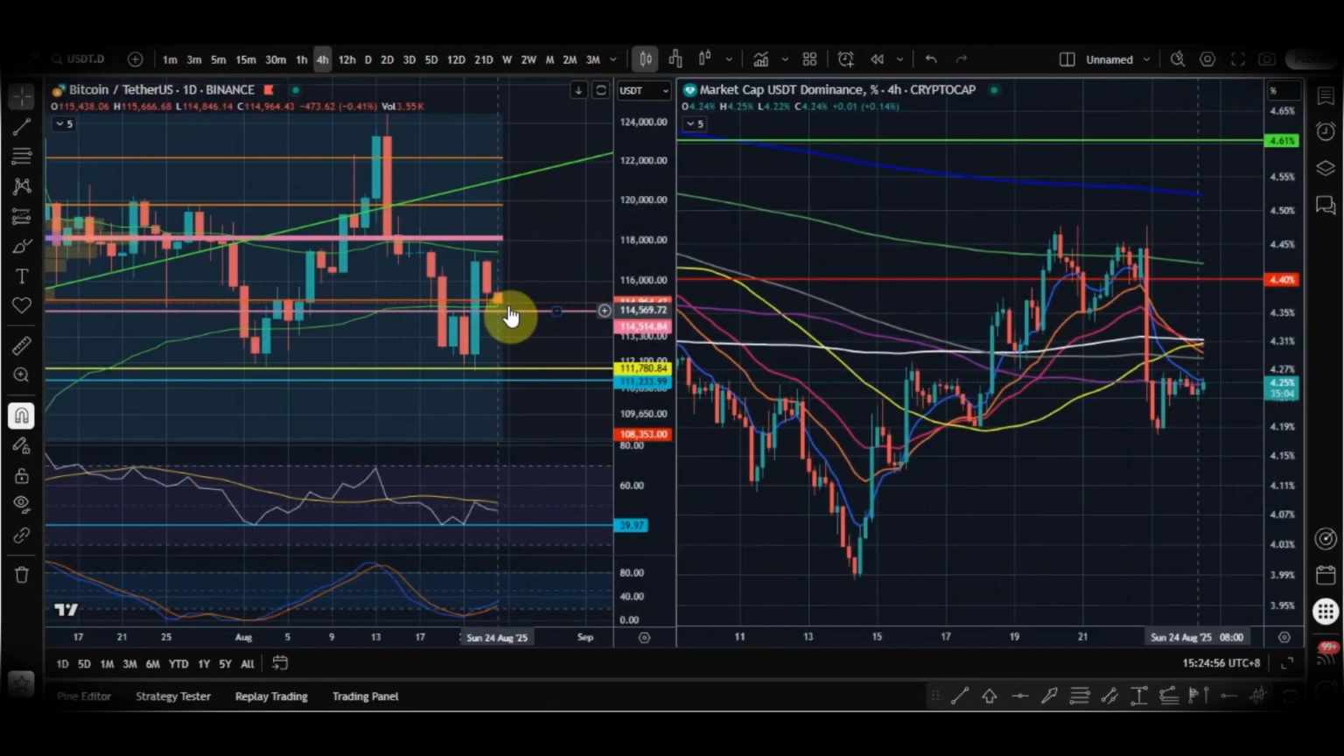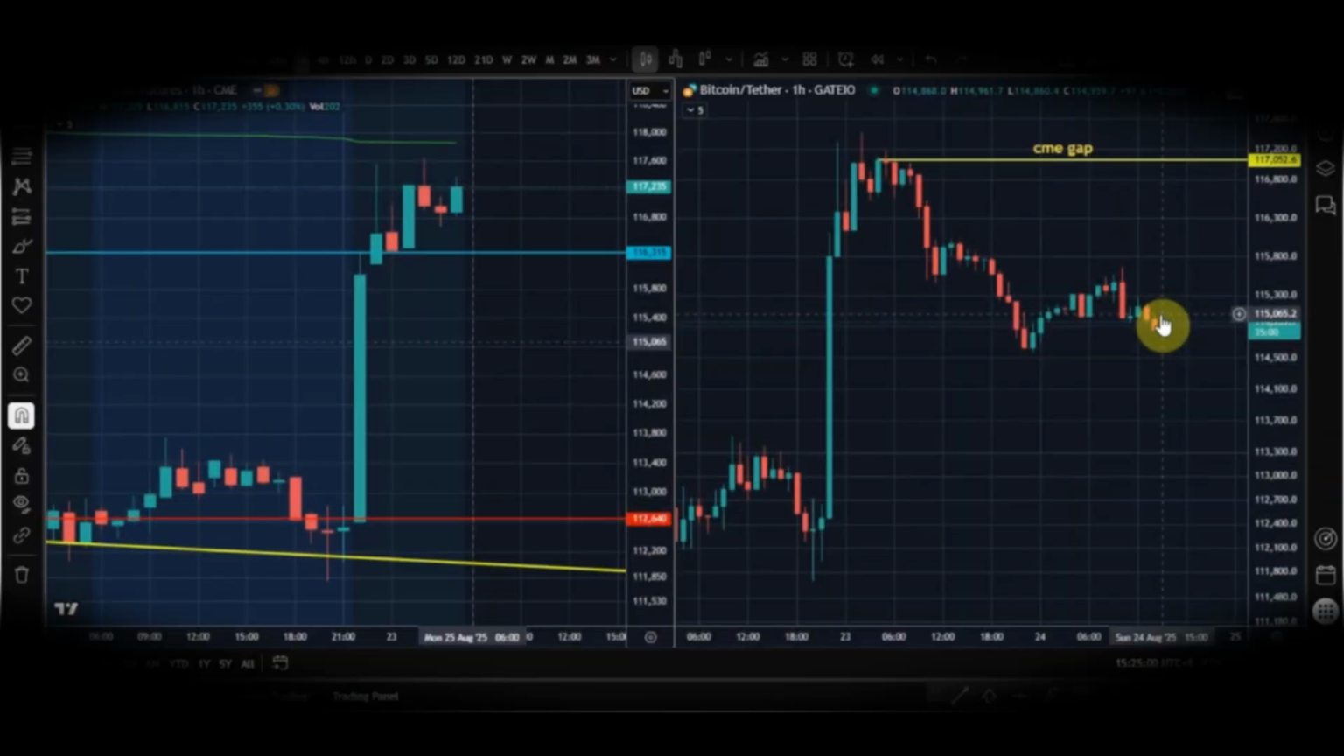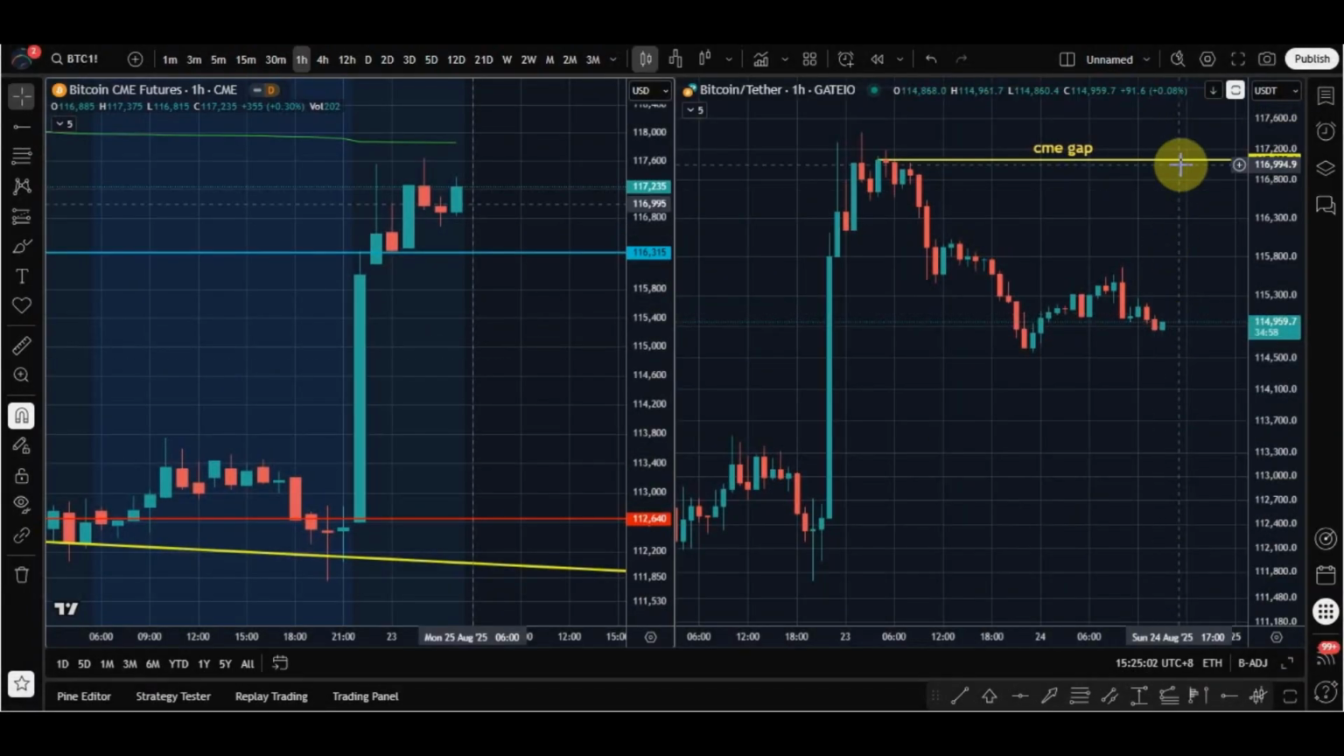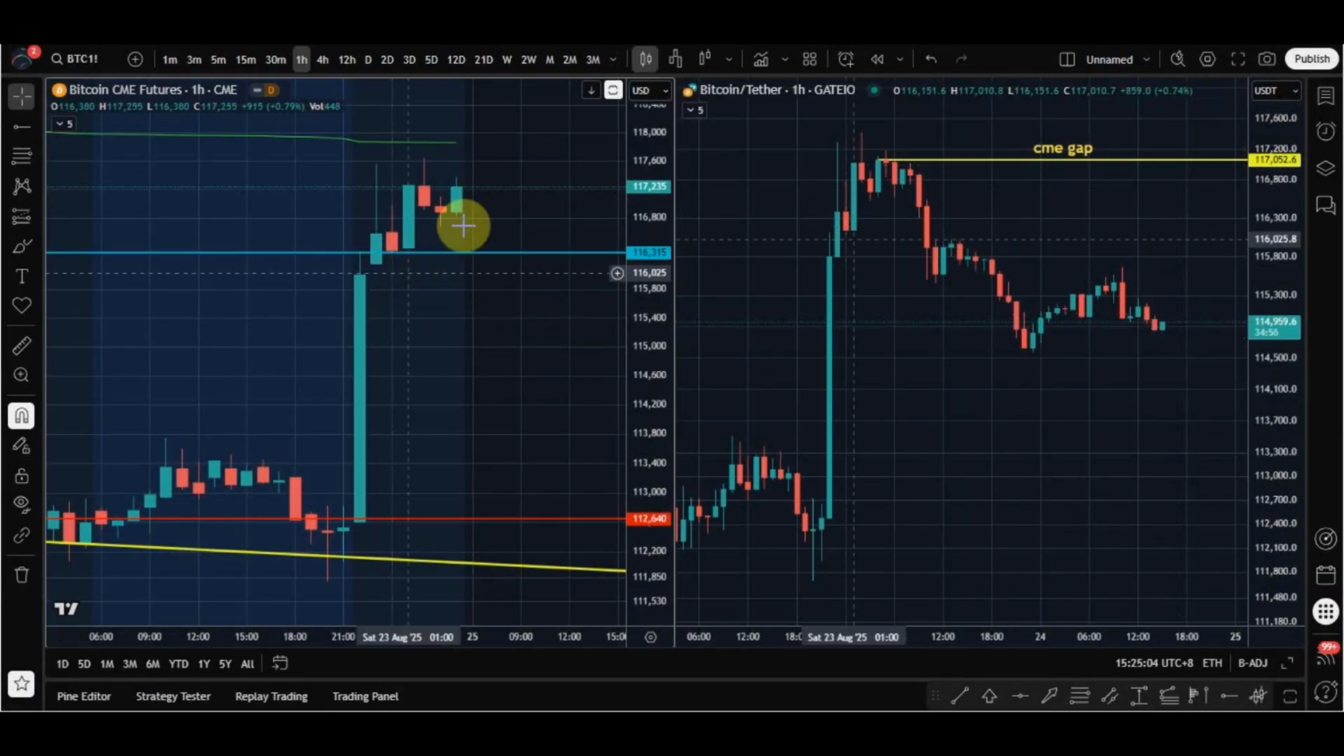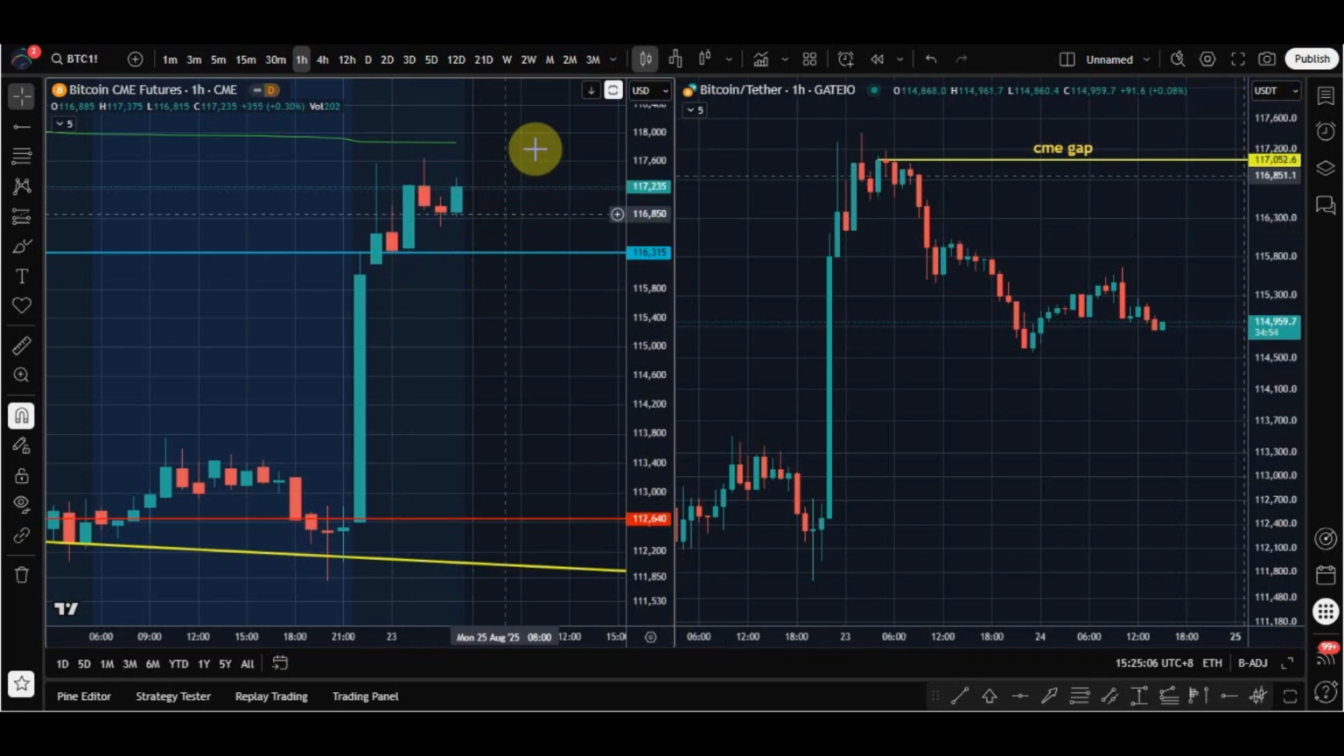Price should hold the 114,000 level as shown on Binance chart, and move up to close this gap on Monday or Tuesday. We then assess if Bitcoin can keep rallying higher if it breaks above resistance levels shown in this video.